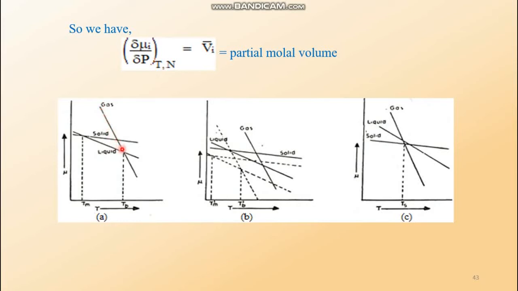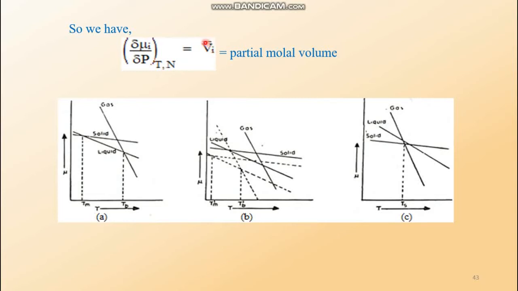So the slope of this line should be the same for two different pressures because it is dependent on S. This is minus S bar. But these lines would change their respective positions. The solid line will jump down, the liquid line will also jump down, and the gaseous line will also jump down, depending upon the molar volume of the particular phase.